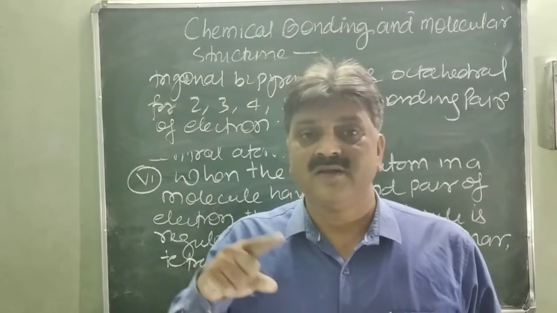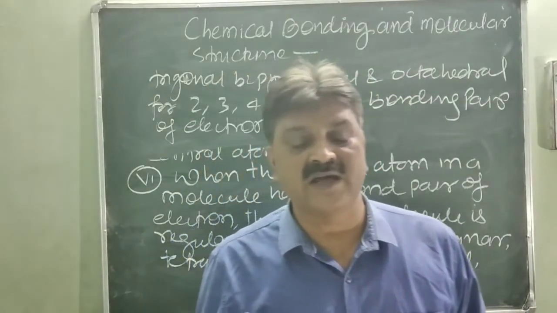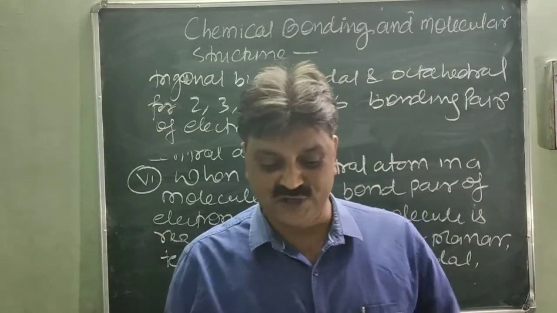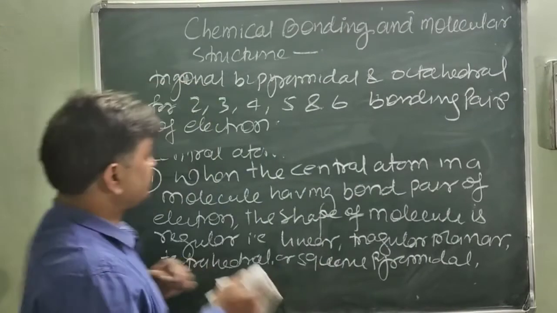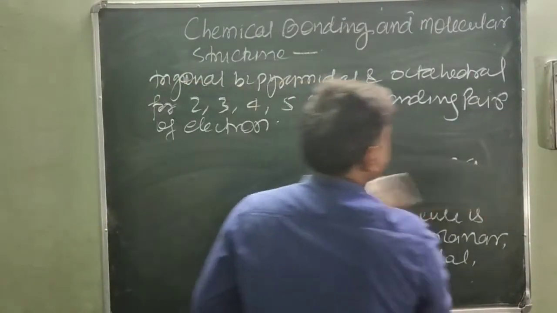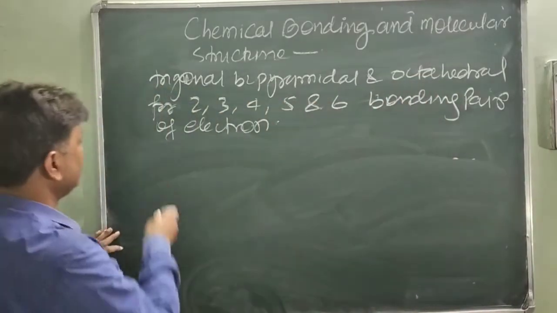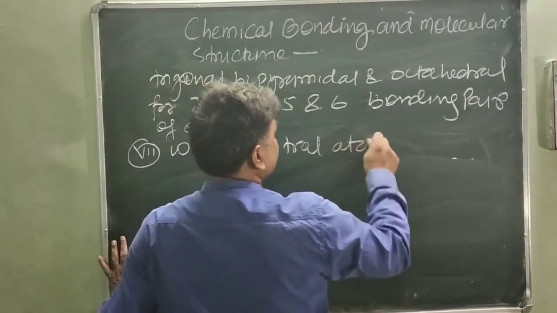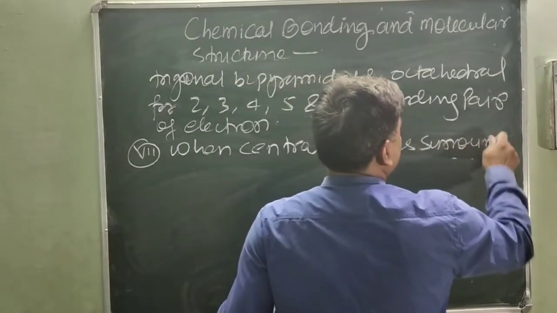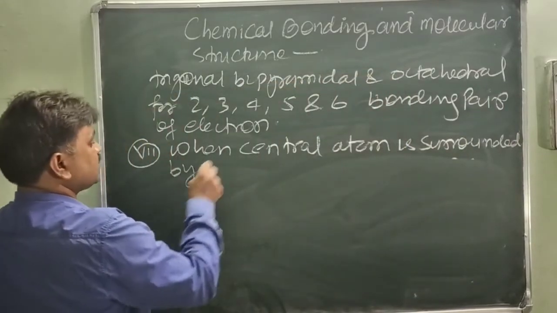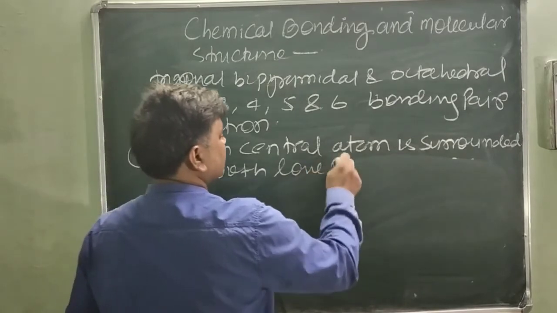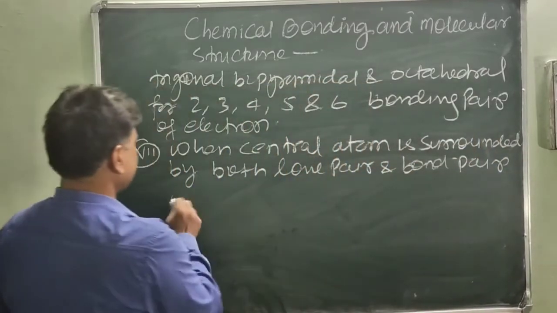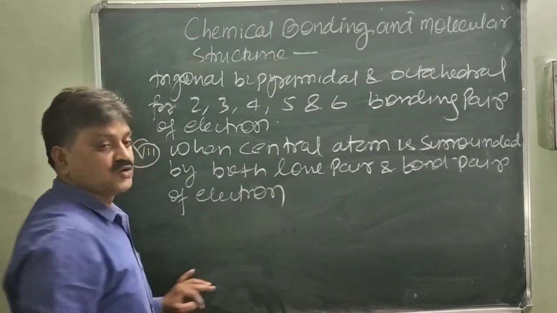Next, when the central atom has both bonding pairs of electrons and lone pairs of electrons, its shape would be a distorted shape, not a regular shape. So the next postulate, number 7: when the central atom is surrounded by both lone pairs and bond pairs of electrons, its shape would be distorted.